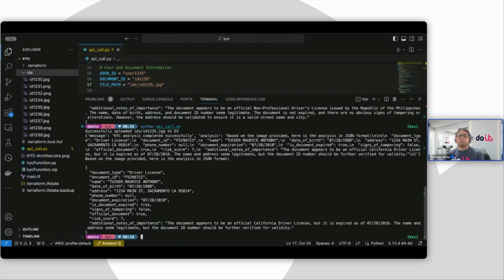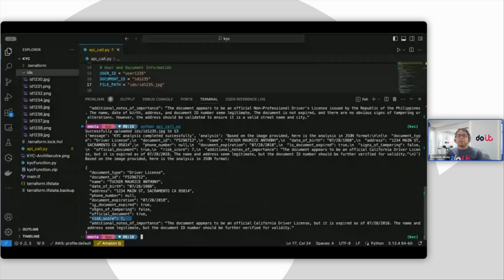Okay, so in this case, we can see right away that it's giving me a higher risk score of 7. And we can take a look at what's going on here. The document appears to be an official California driver license, but it is expired. So they are sending us an expired document. It should be further verified for validity, but because of this expiry, it is increasing our risk score to 7.